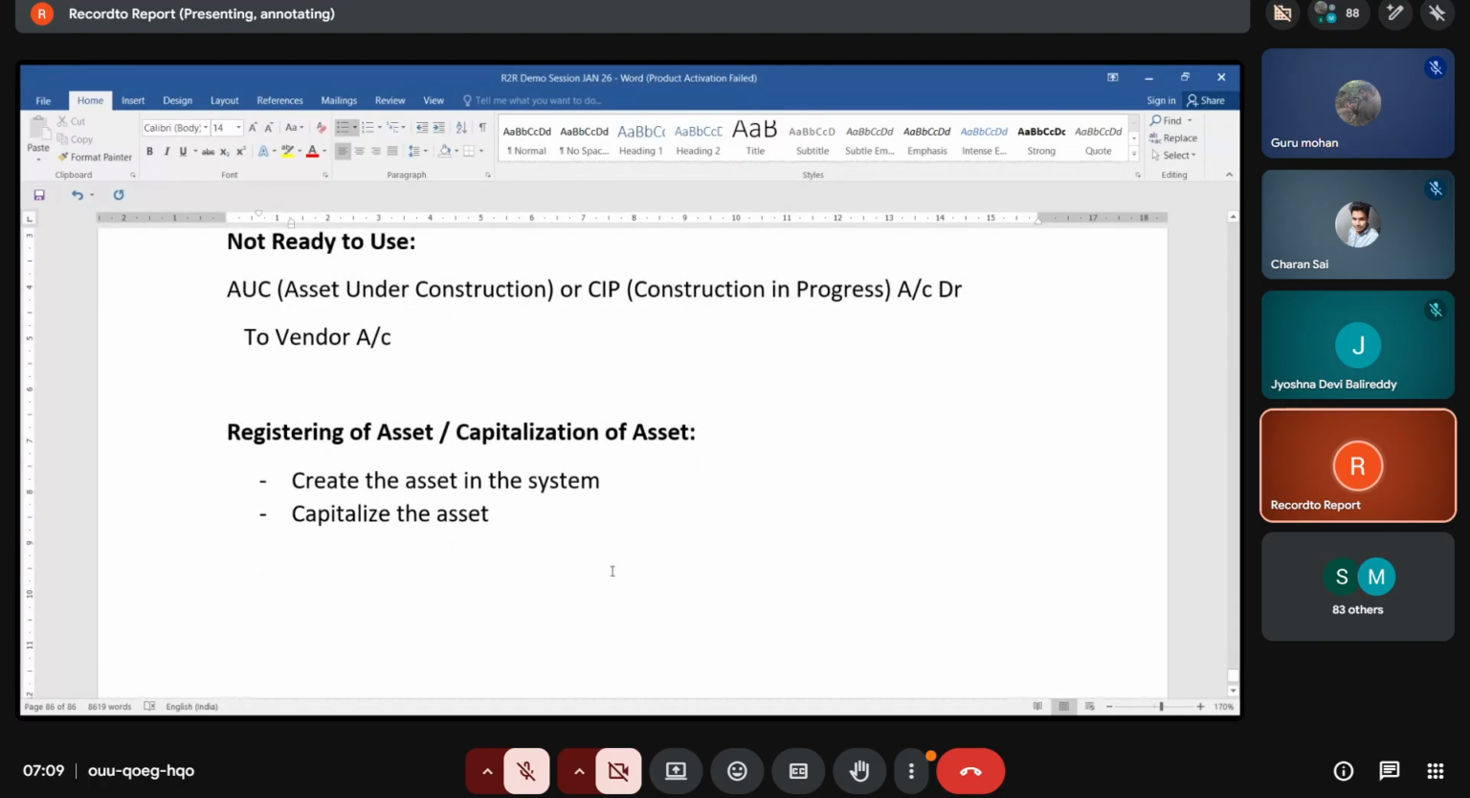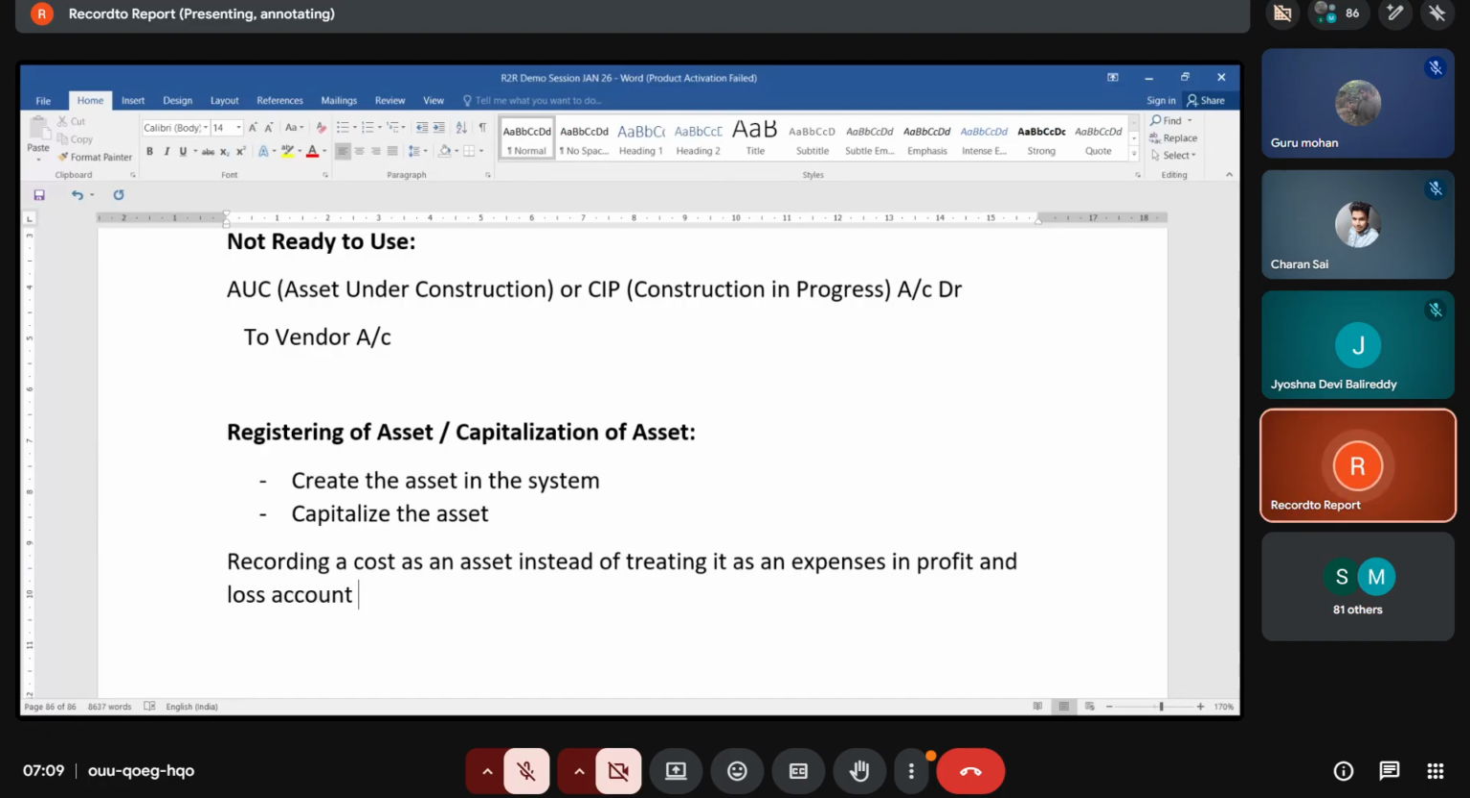So what is capitalization? It is also called recording a cost as an asset. Till the asset is ready to use, all the expenses will be treated as expenses to asset under construction. Once it is ready to use, we record the cost as an asset instead of treating it as an expense in the profit and loss account. So that is called capitalization.